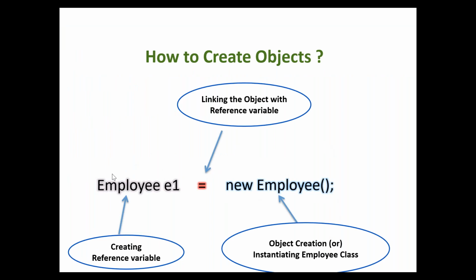The second step is creating the reference variable. The point which we have seen here is that the reference variable and the object creation should both be the same type. See here, it is employee type. The object creation is employee type, and the reference variable should also be employee type. For now you can understand that both should be the same type. In later sessions we will see this in depth. Let's dive into the next step.